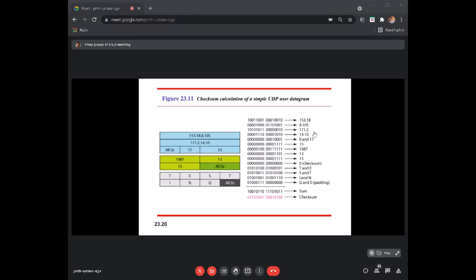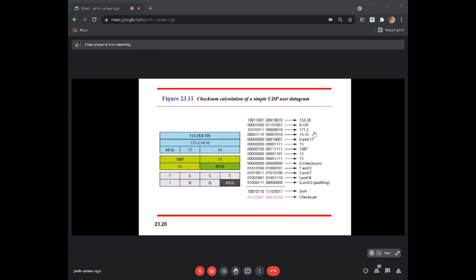And we take the data portion as some characters. Here the data will be taken as TESTING, and the last portion of 8 bits will be appended with zeros, which is called padding. Okay, and we write the decimal numbers in binary, in 16-bit order. We add them all and take the complement, and that is the checksum of your UDP header.